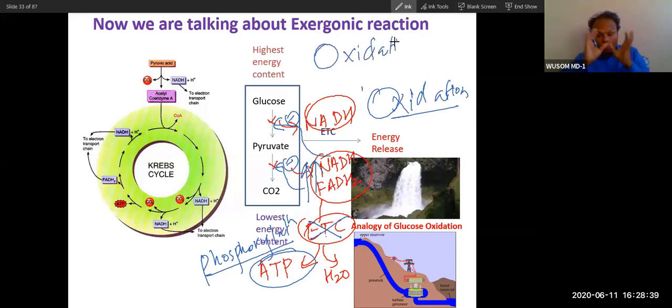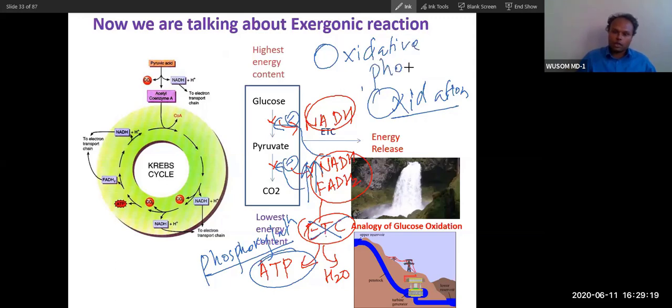So don't take the things individually. Combine them and see the whole picture. Put everything in one place and see the whole context, and only then will you really understand metabolism. You will easily memorize everything about glycolysis, the Krebs cycle, and the electron transport chain. But if you try to understand in an isolated way, you cannot understand anything. So the whole concept you can summarize as oxidative phosphorylation.